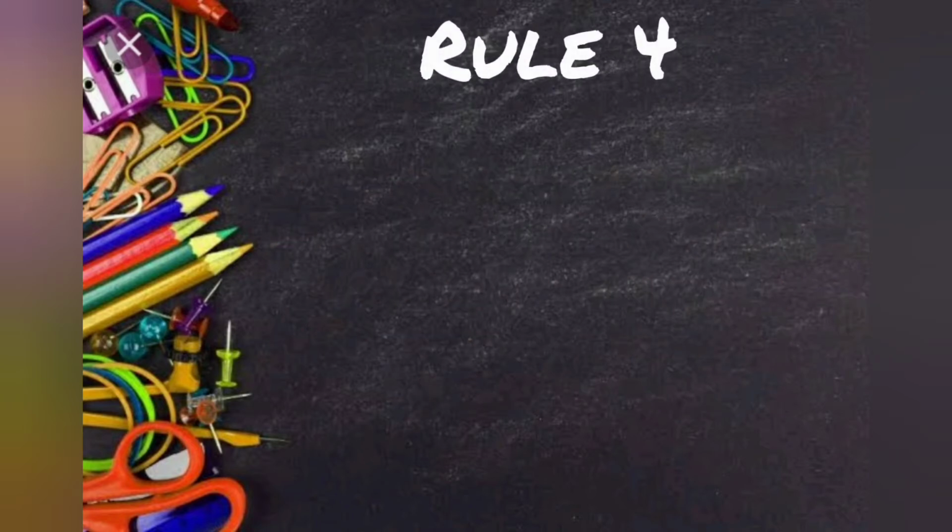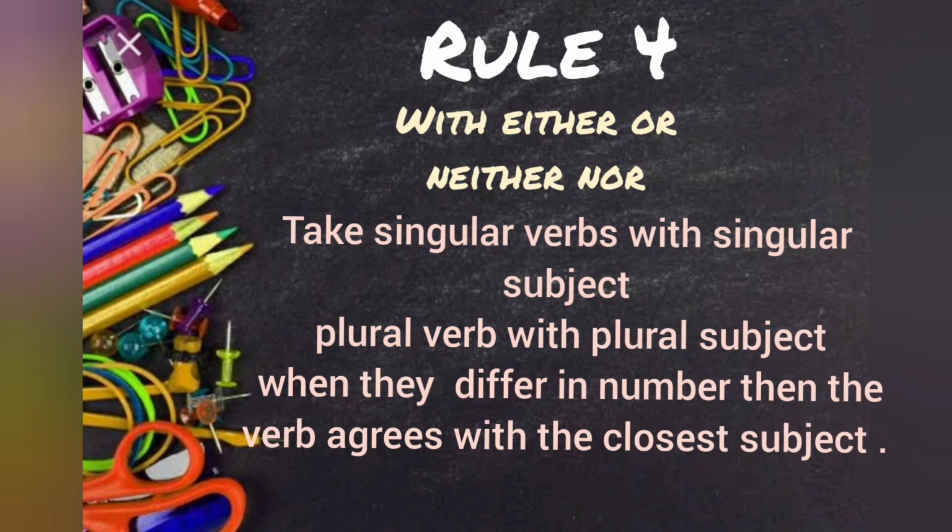Rule number 4. With either or neither nor. Take singular verb with singular subject, plural verb with plural subject. When they differ in number, then the verb agrees with the closest subject. For example, neither my parents nor my sister knows this.